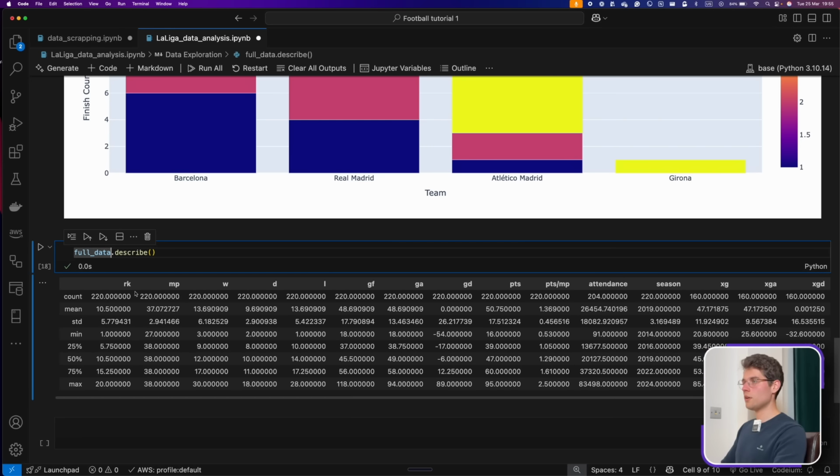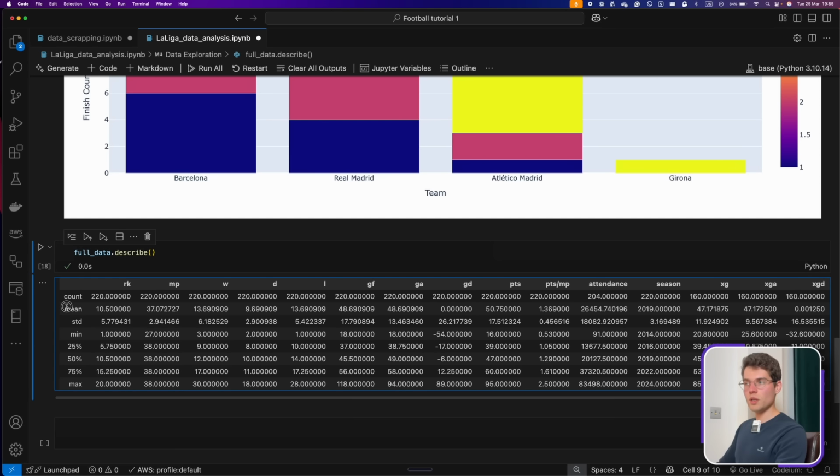And for example, here we can see if there is something missing. We know that the data set has 220 rows in it. So for example, we can see the count, ranking we have 220, means nothing is missing. And for example, here attendance, we see we have 204. We have a few that are missing. It's always good to have this in mind, because if we're going to do some comparison or some correlation, it's interesting to know if there's a missing value or not in some cases.